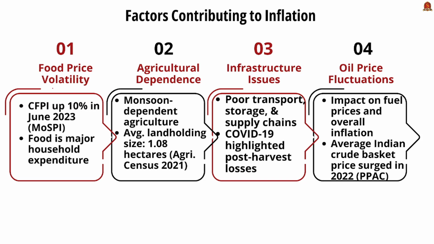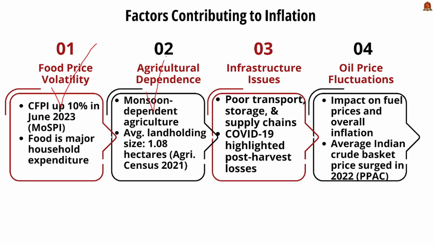The first one is food price volatility. Food prices in India have been highly volatile. For instance, the Consumer Food Price Index, that is CFPI, showed a nearly 10% increase in June 2023. It is actually released by the Ministry of Statistics. This is crucial as food constitutes a major part of household expenditure.